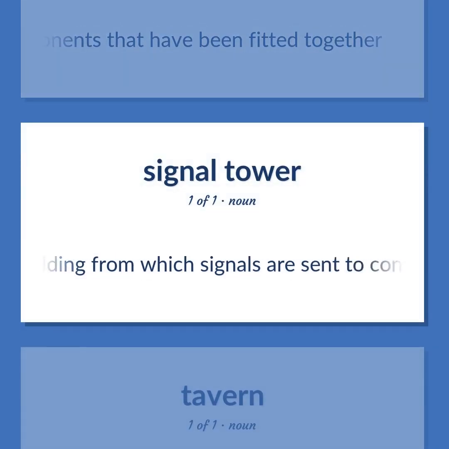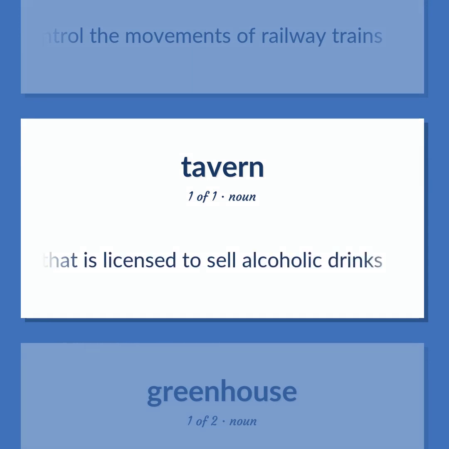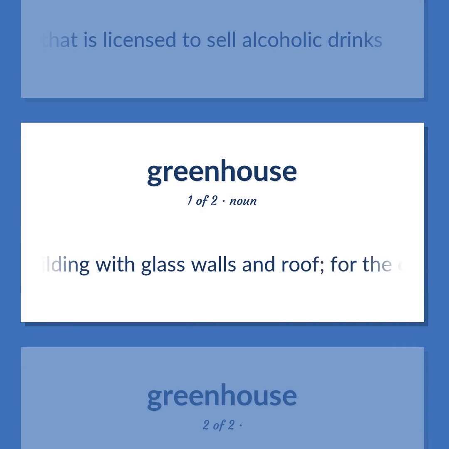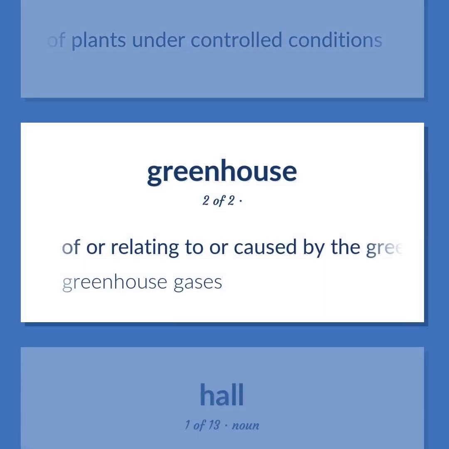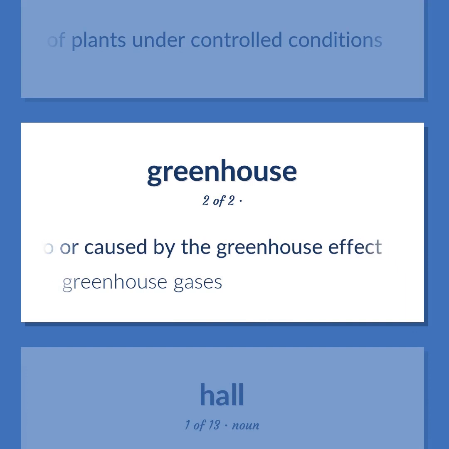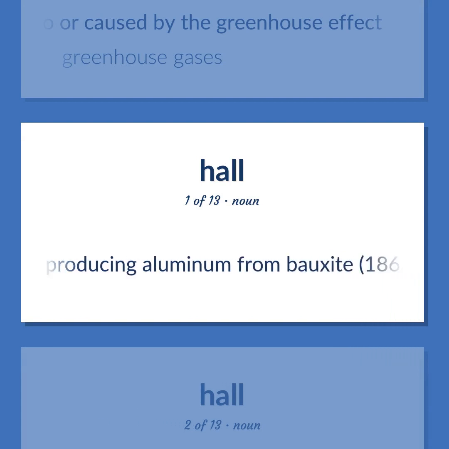A building from which signals are sent to control the movements of railway trains. A building with a bar that is licensed to sell alcoholic drinks. A building with glass walls and roof, for the cultivation and exhibition of plants under controlled conditions. Of or relating to or caused by the greenhouse effect. Greenhouse gases. United States chemist who developed an economical method of producing aluminum from bauxite, 1863 to 1914.